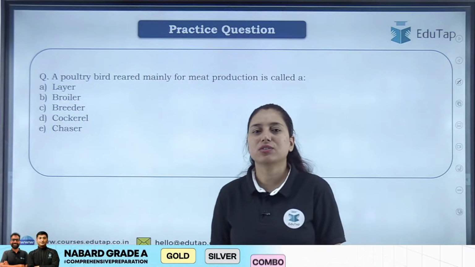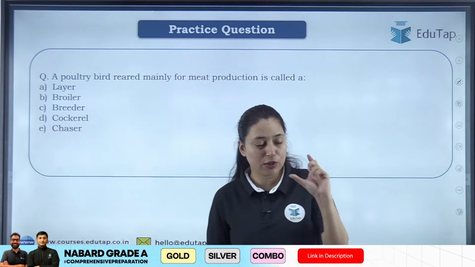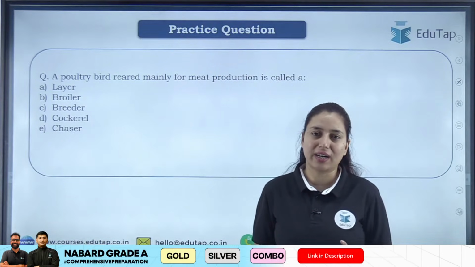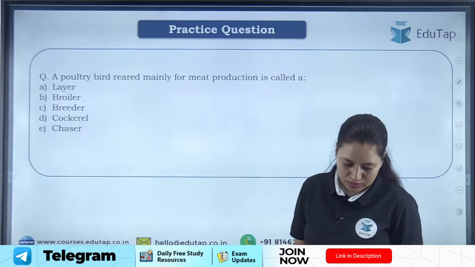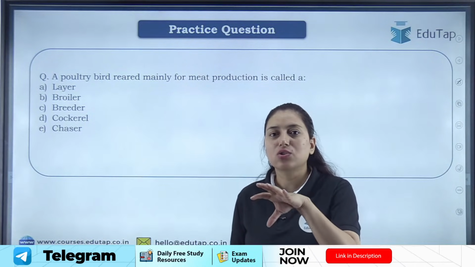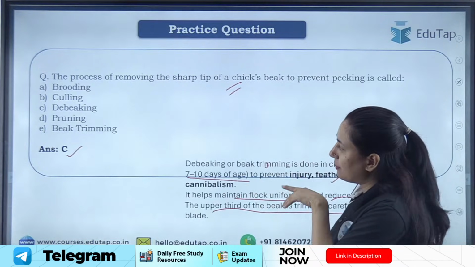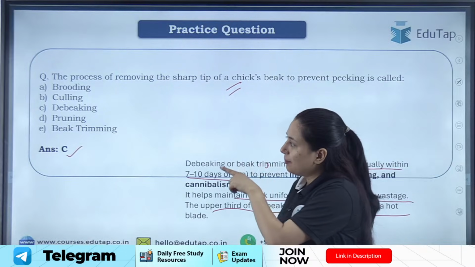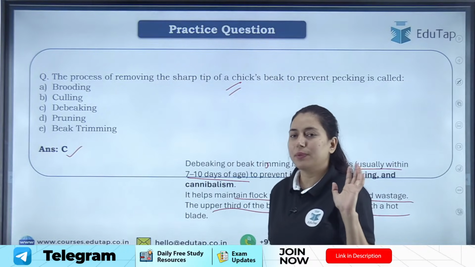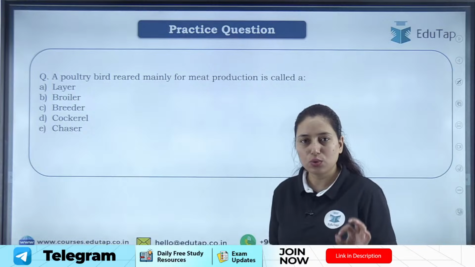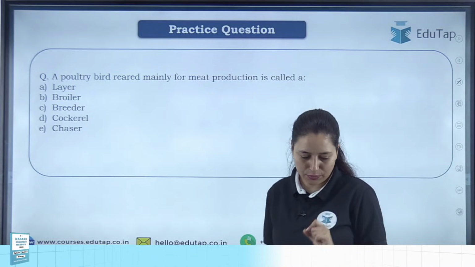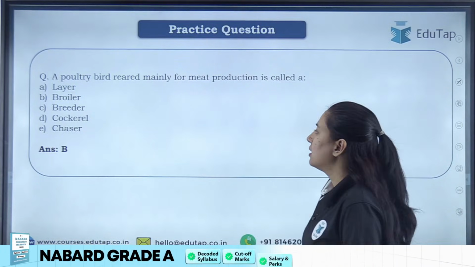No, beak trimming is not correct, because there is a particular term given, debeaking, for that. If debeaking is not there and beak trimming is given, then you can opt for it, but debeaking is the suitable terminology for that. Okay, chalo, very good. It is broiler.